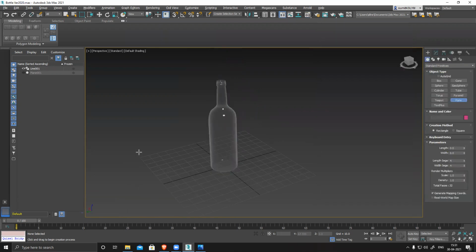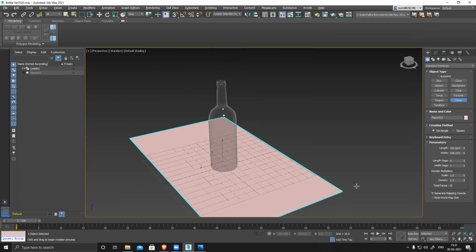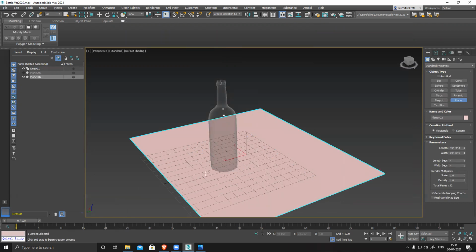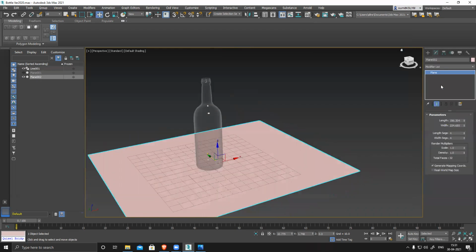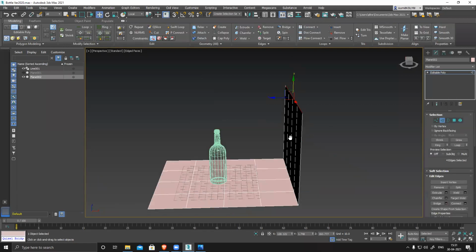And if I want to render it out, I'll create a plane, or maybe slightly, I need this angle. And apply a turbo smooth. Turbo smooth is just to smooth out the model.